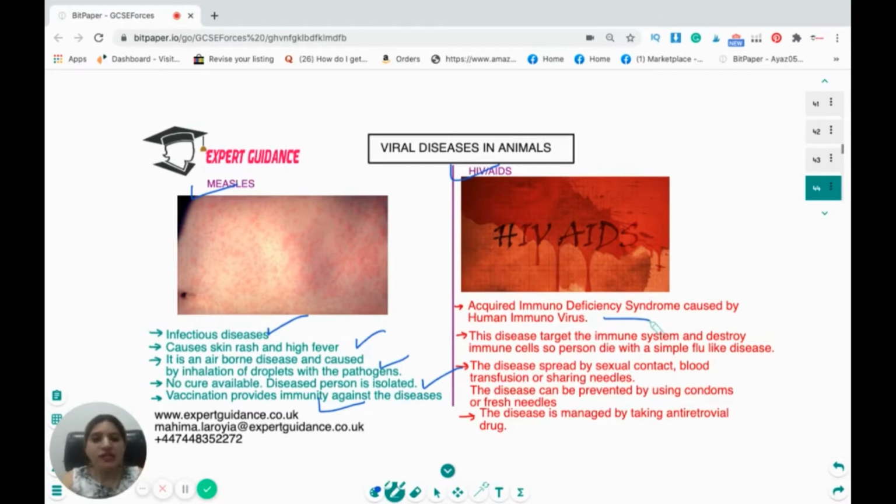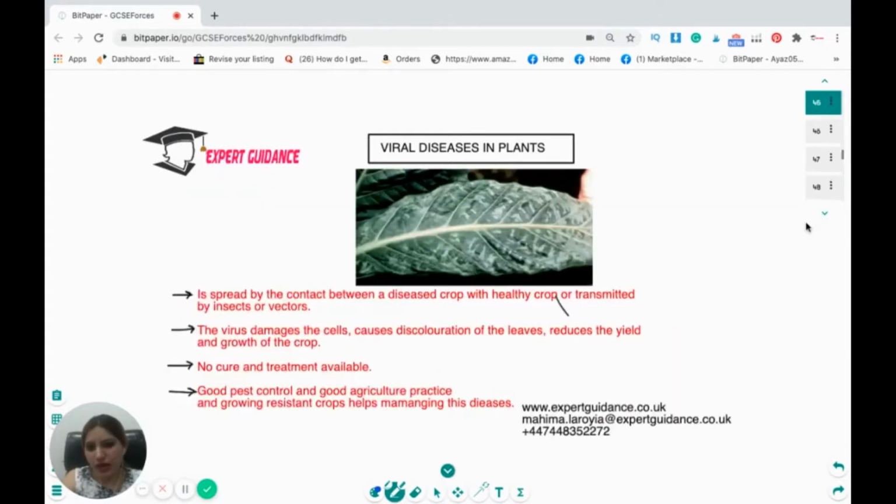This disease targets the person's immune cells and destroys them, so a person with AIDS can even die with a simple flu. AIDS is spread by sexual contact, blood transfusion, or sharing needles. It can be prevented by using condoms, contraception, or fresh needles, and the disease is managed by taking antiretroviral drugs.